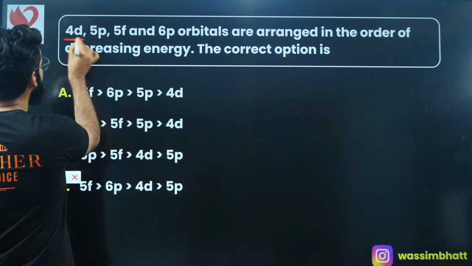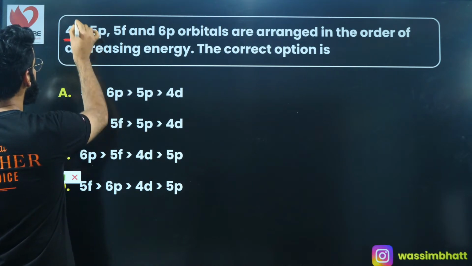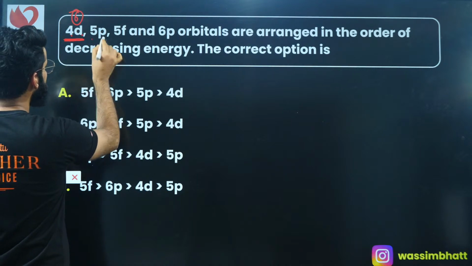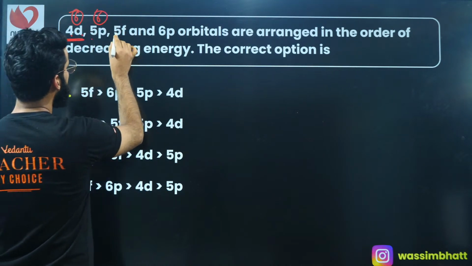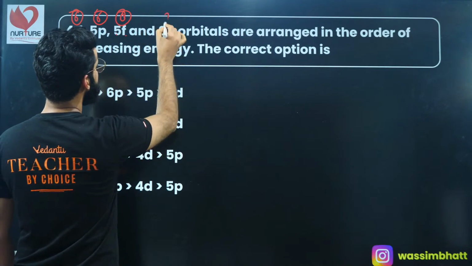What is the n plus l value for 4d? The n value is 4. For d, l is 2. So 4 plus 2 comes out to be 6. So n plus l is 6. 5p, 5 plus 1, 6, right? 5f, 5 plus 3 is 8. Okay. 6p, 6 plus 1 comes out to be 7.